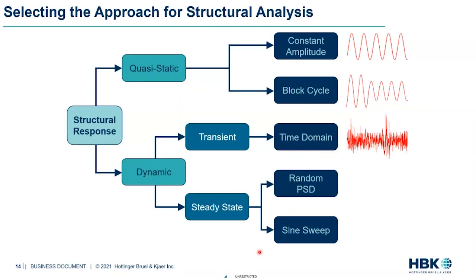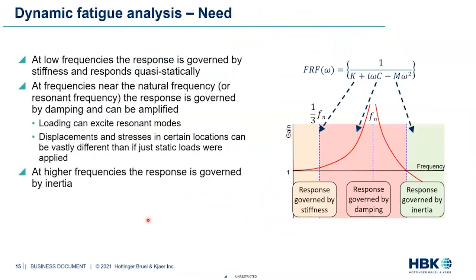Okay, so this is giving you a big picture roadmap of how we can go the quasi-static or the dynamic route. Now, we ask ourselves a question, why do we even care about dynamics? Why is this so important? The reason we care about dynamics is going back to our vibrations class. We might have seen this equation where any system or any component that we encounter in real life has some mass, some stiffness, and some damping. So this is a very famous equation.